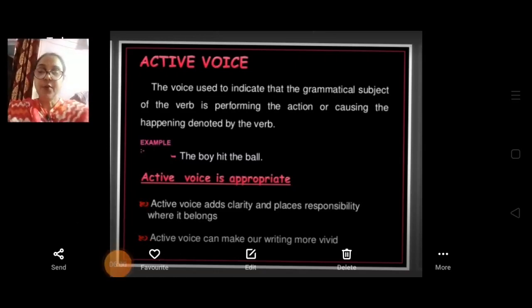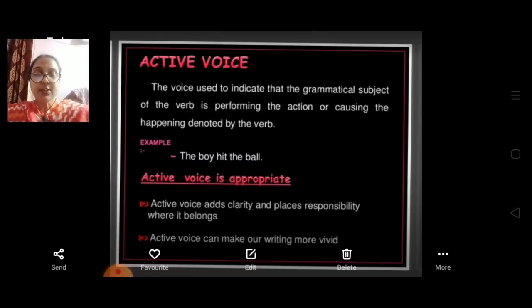So active voice: when the subject of a sentence does an action, we say that the sentence is in the active voice. So let us learn how to write a sentence.